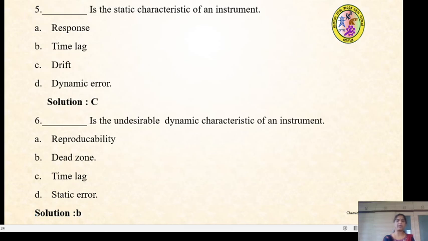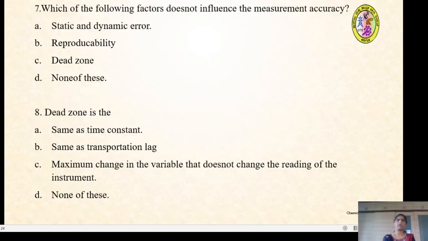Why it is undesirable? Because dead zone, as we have learnt, is the characteristics of an instrument. It does not give a output at all after some time. So that is undesirable characteristics of a undesirable dynamic characteristics of an instrument. Which of the following factors does not influence the measurement accuracy? Static and dynamic error, reproducibility, dead zone, none of these.